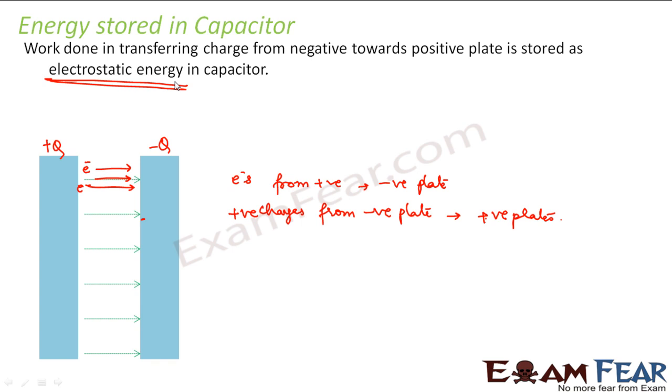Now when, during discharging, it has to supply energy, it will deliver the same energy in the form of power to the circuit. So there is no dissipation of energy as such, no energy lost as such. Whatever energy the capacitor gains during charging, it stores with it, and again it delivers the same energy in the form of power to the entire circuit. So that is all about the electrostatic energy stored in a capacitor.